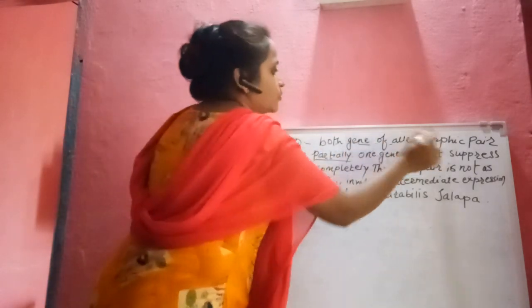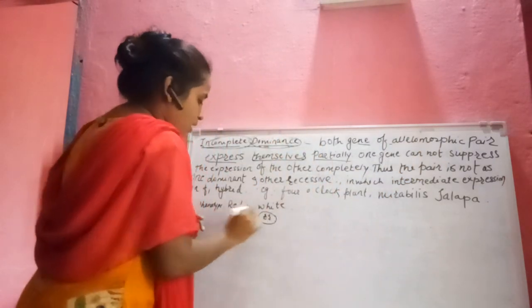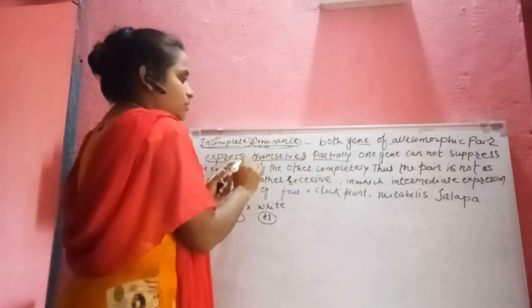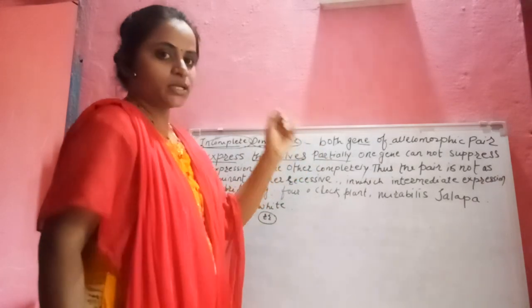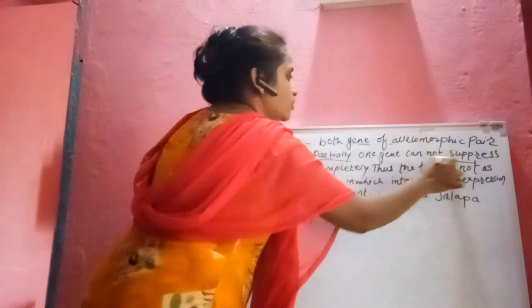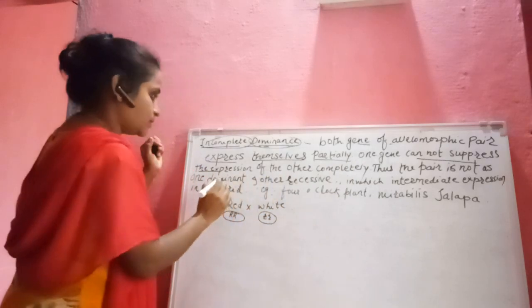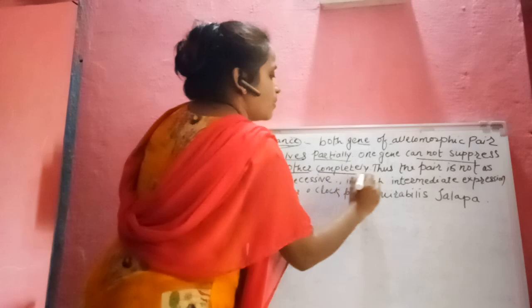Both the genes of the allelomorphic pair means we know that these are the alleles. These alleles are not expressed equally, expressed partially. One gene cannot suppress the expression of the other completely.